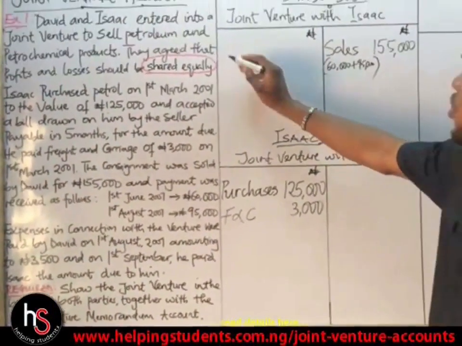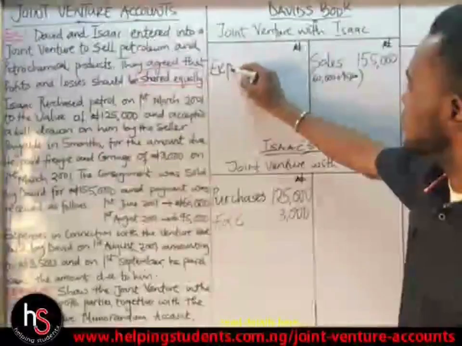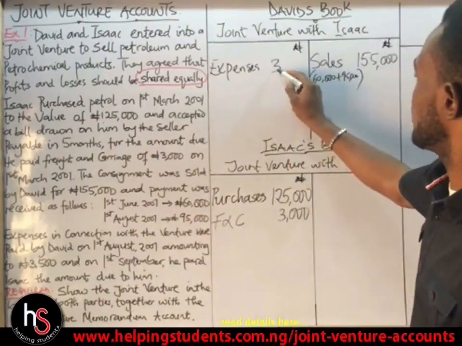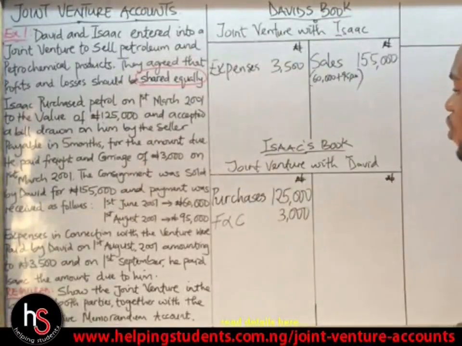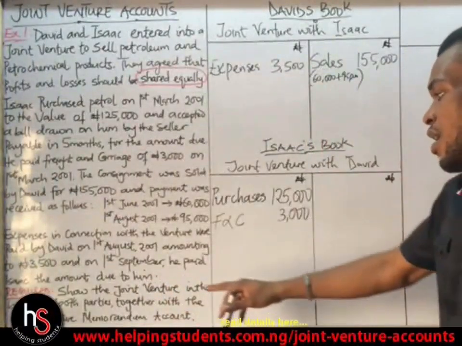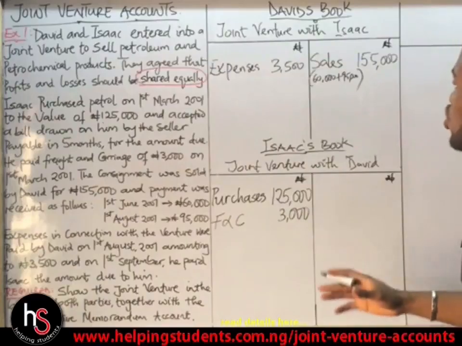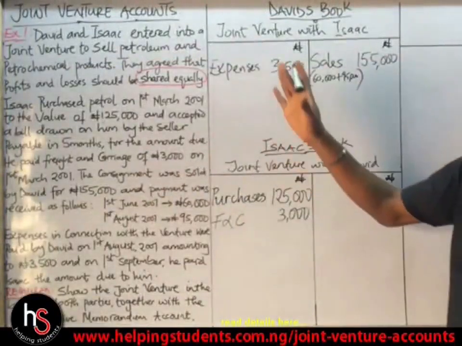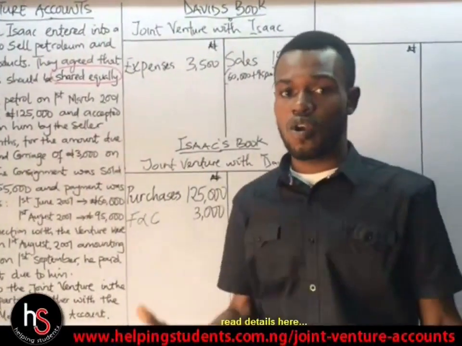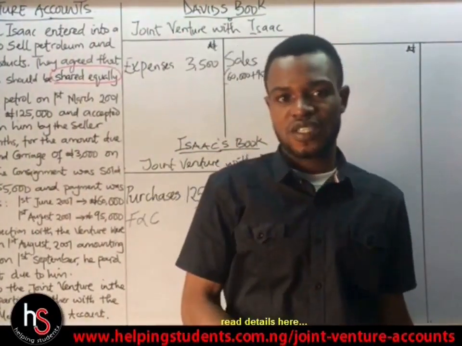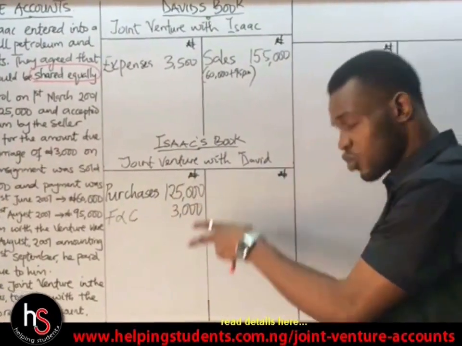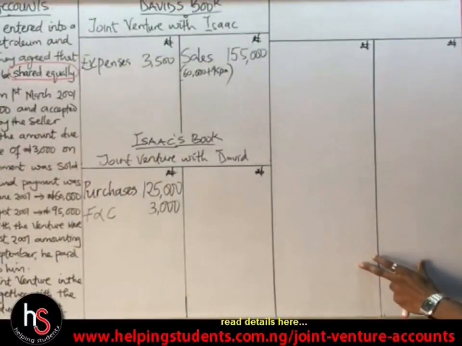So when we come over to this section, we have expenses. And how much is the expenses? 3,500. On the 1st of September, he paid Isaac the amount due to him. Now, with everything we've done here, we've answered this question. But we need to know what their profit or loss is. We need to know if they made profit or if they made loss. So you will stop here, then we'll move over to the memorandum account.